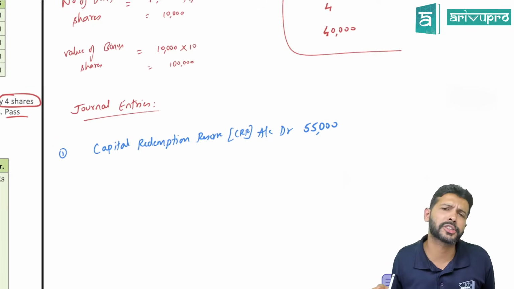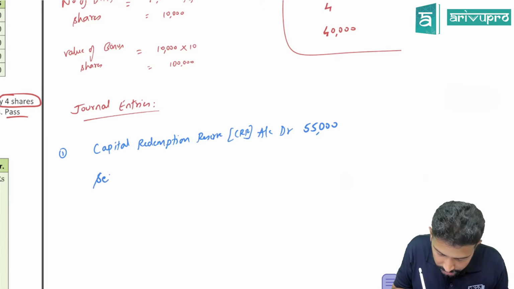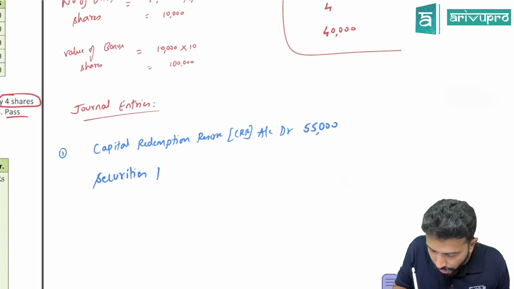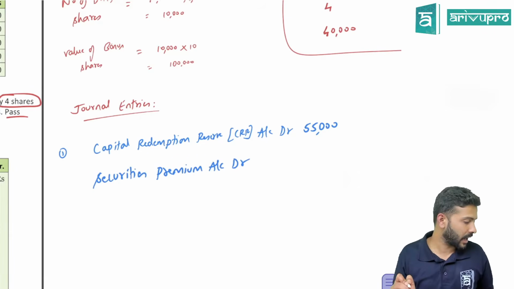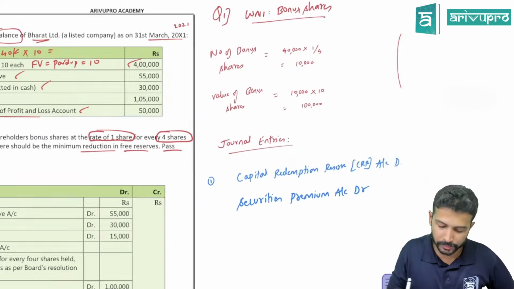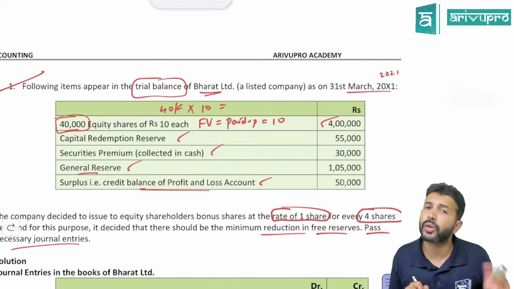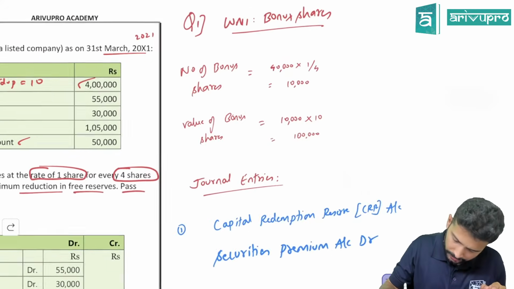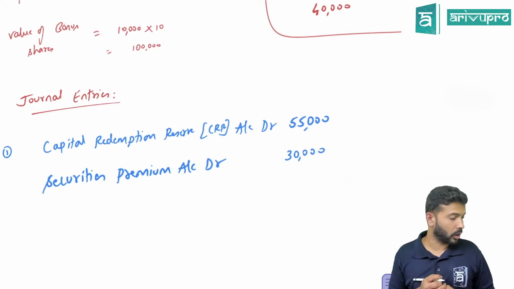Shortage means the next priority is what? Securities premium account, or security premium reserve account if you want to call it. Do we have securities premium? Yes, 30,000. If you have 30, you can only utilize 30. So 55 you got from CRR, 30 from SP.